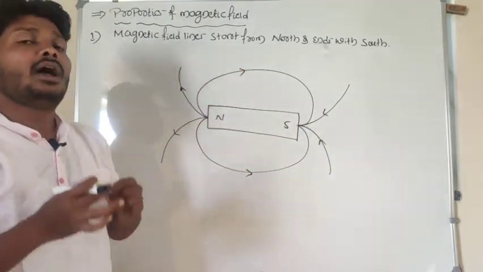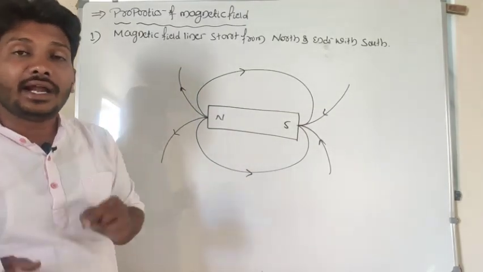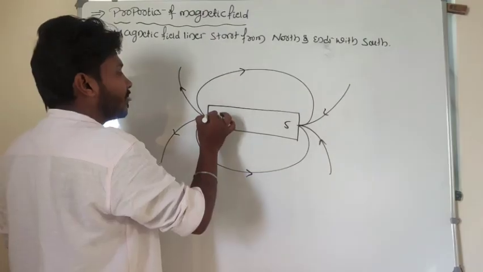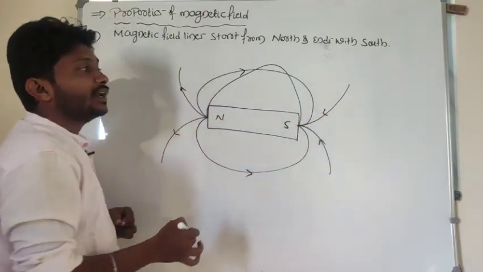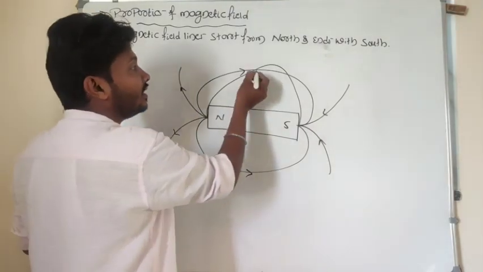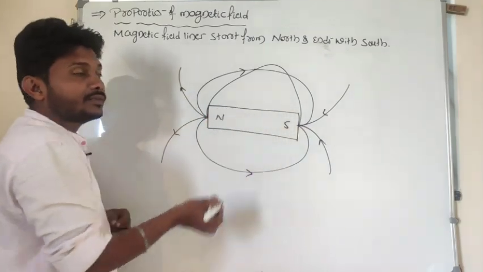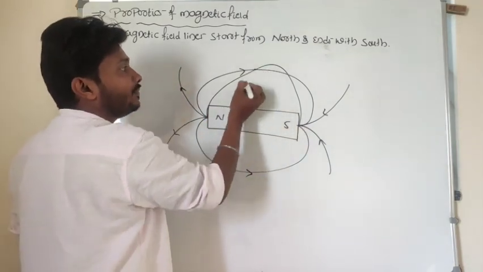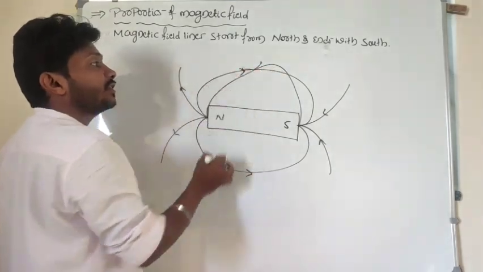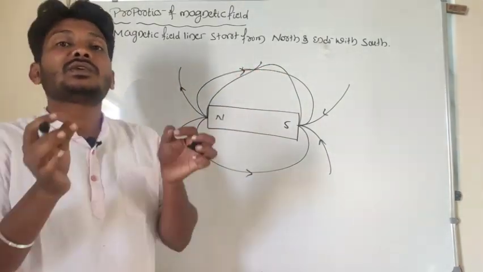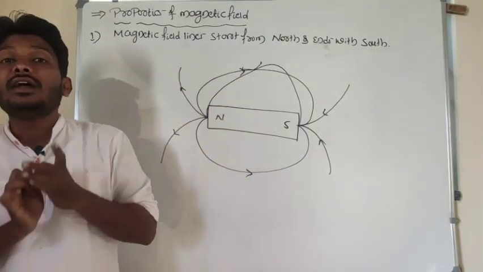In a similar way, we can consider that no two magnetic field lines intersect here. Look at here, for example, if the magnetic field lines intersect, then what happens? Magnetic field lines have a single direction, starting from the north and ending with the south. But if the magnetic field lines intersect, at the point of intersection there are two possibilities, so that is not true. Magnetic field lines never intersect.